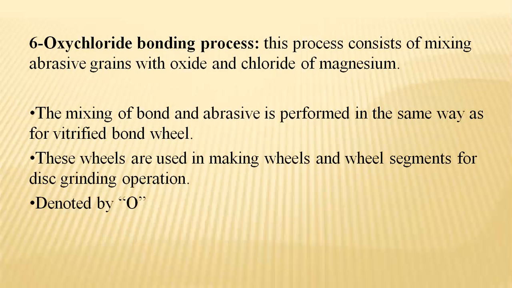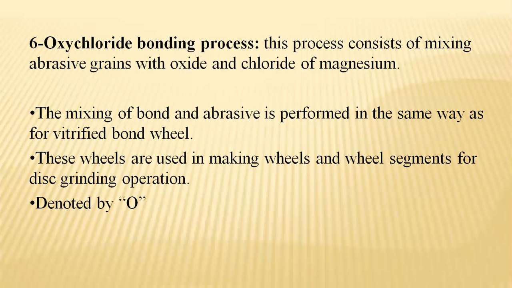Finally, the oxychloride bonding process, which generally consists of mixing abrasive grains with oxide and chloride of magnesium.